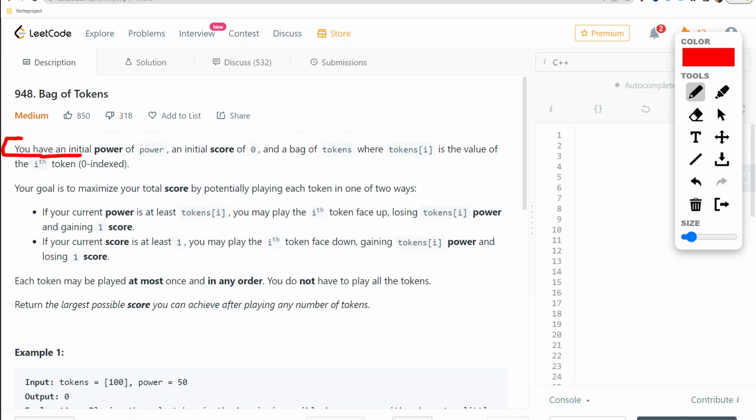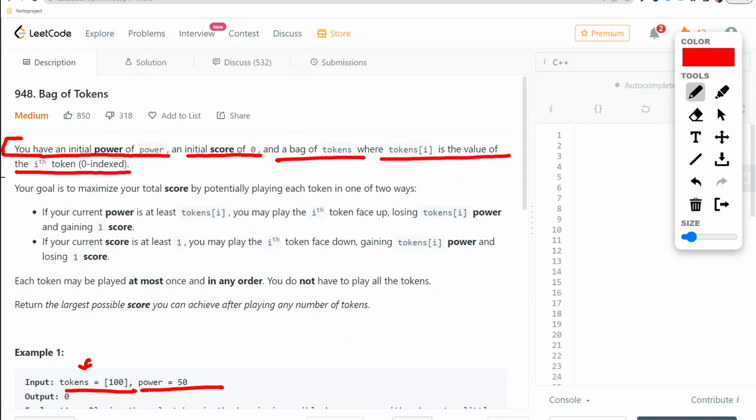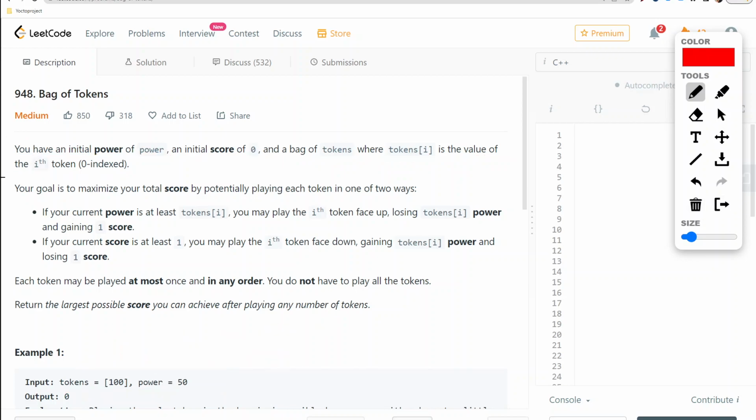So you have an initial power of power and an initial score of 0, and a bag of tokens where tokens[i] is the value of the i-th token, which is already 0-indexed. This simply refers to the fact that you are given this power and tokens, basically an array or vector, and its indexing starts from the 0th index, meaning it goes 0, 1, 2, 3 rather than 1, 2, 3. So this is the indexing portion.